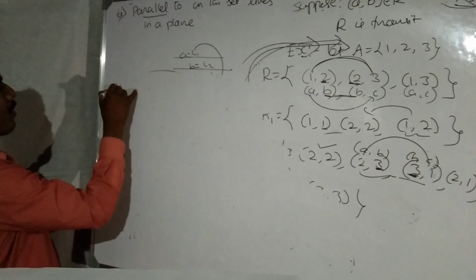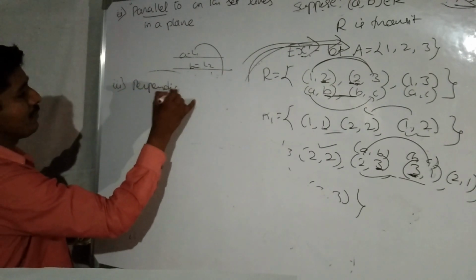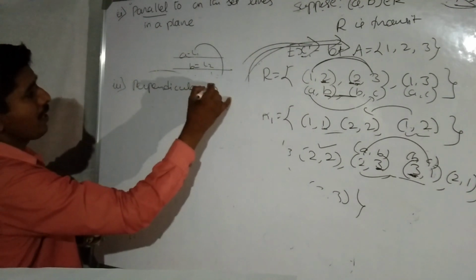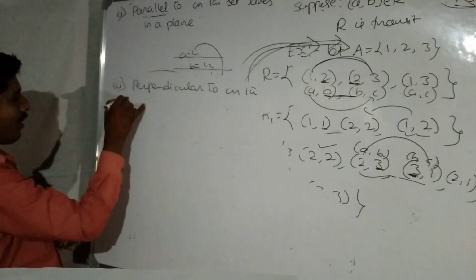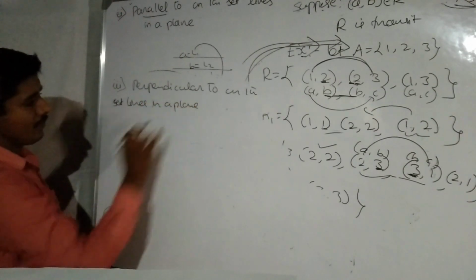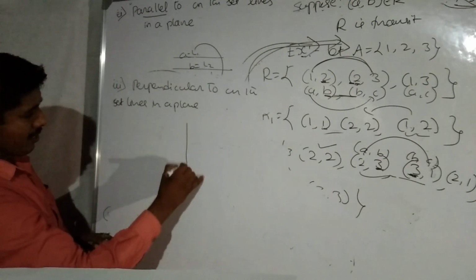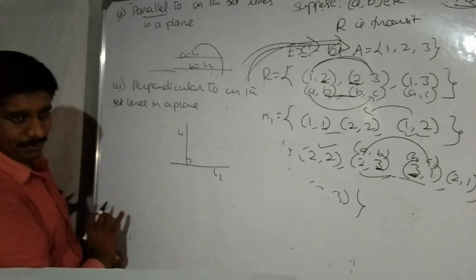Next, perpendicular to relation. Is it transitive or not? Perpendicular to relation on the set of all lines in a plane. Taking three lines, L1 line is perpendicular to L2 line.